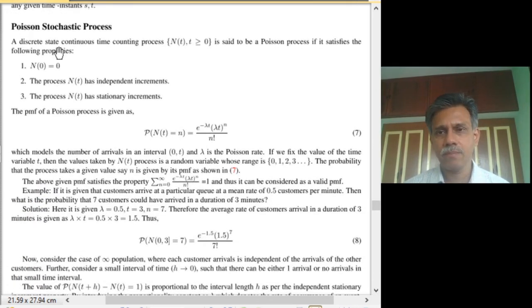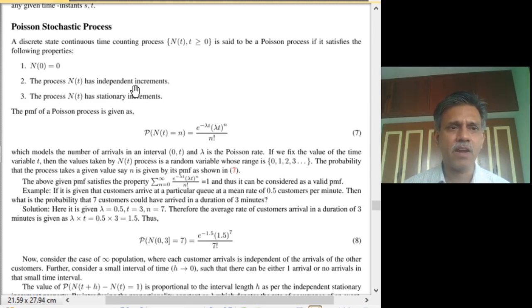A discrete state continuous time process, which is a counting process, N(t), t greater than or equal to 0, is said to be a Poisson process if it obeys the following properties. One, without loss of generality, we put N(0) equal to 0. It need not be like this. We can start the time at an arbitrary point, and at that time we can also have a finite count. It is not going to affect the nature of the process. Without loss of generality, we take that count to be 0.